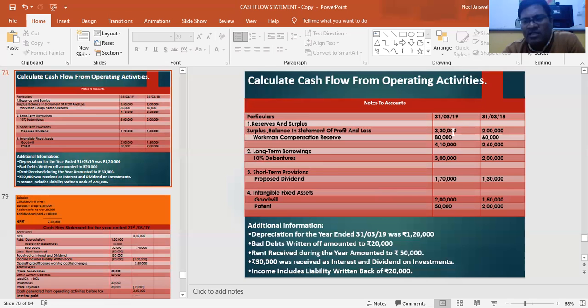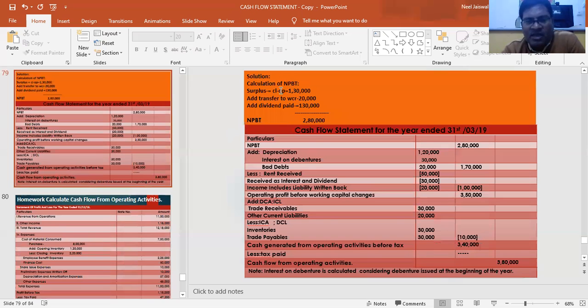So closing minus opening, 3 lakh 30 minus 2 lakh, is 1 lakh 30,000. Then transfer to workman compensation reserve, 80,000 minus 60,000, current year minus previous year, is 20,000.